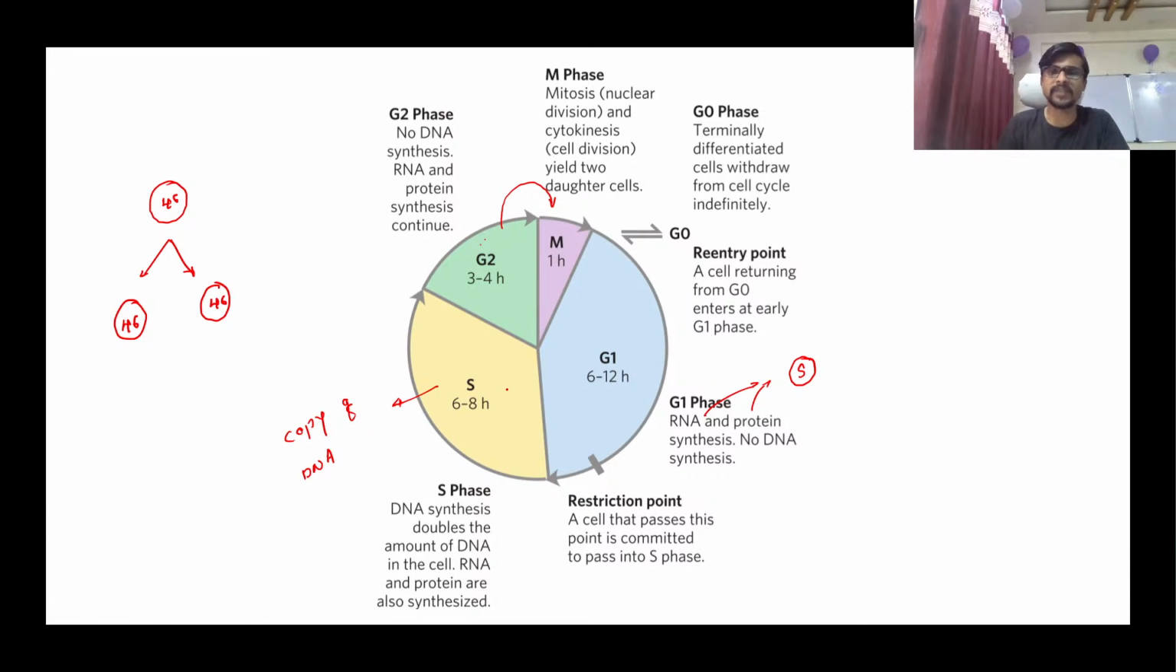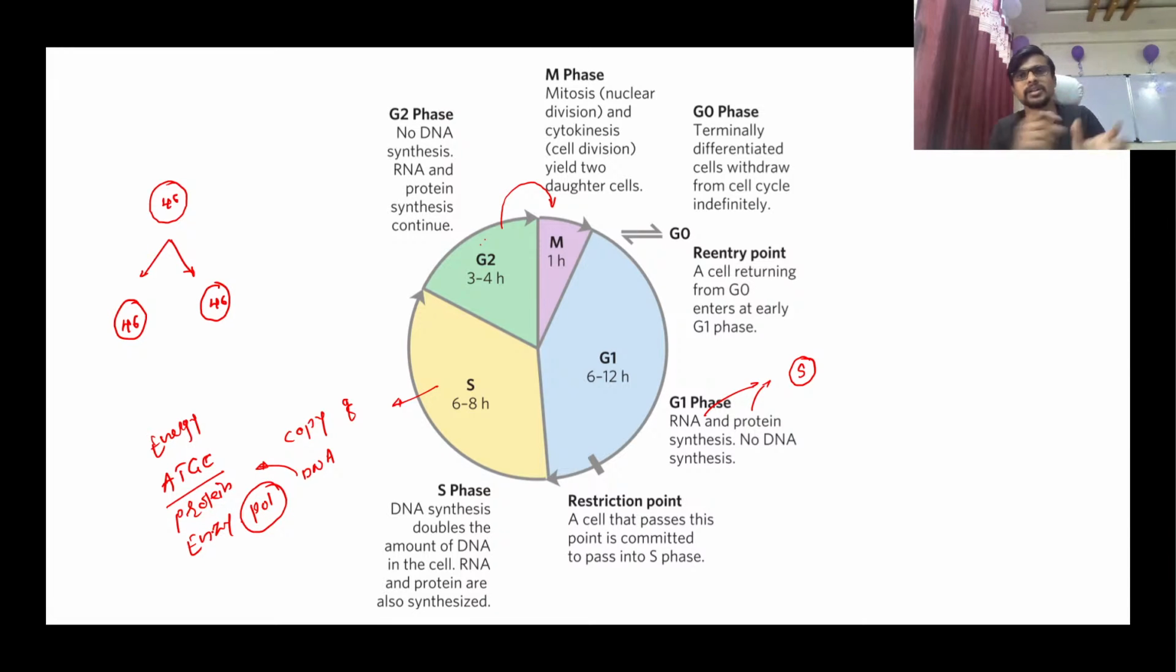So what is required for the S phase? The making of a copy of a DNA requires, first thing, A, T, G, C. These are the nucleic acids, which are very important for the making of a DNA. Second thing, accessory proteins are required, energy is required, and the most important thing, an enzyme is required, that is the pol. The pol enzyme is very important.